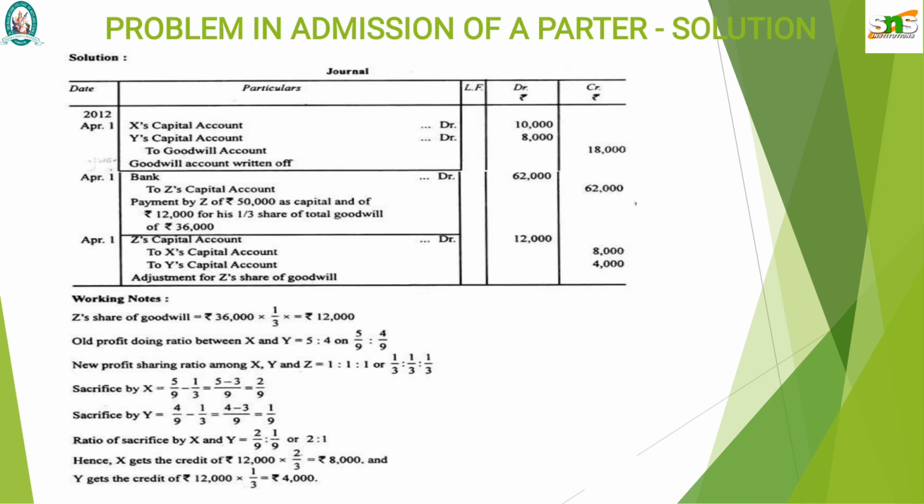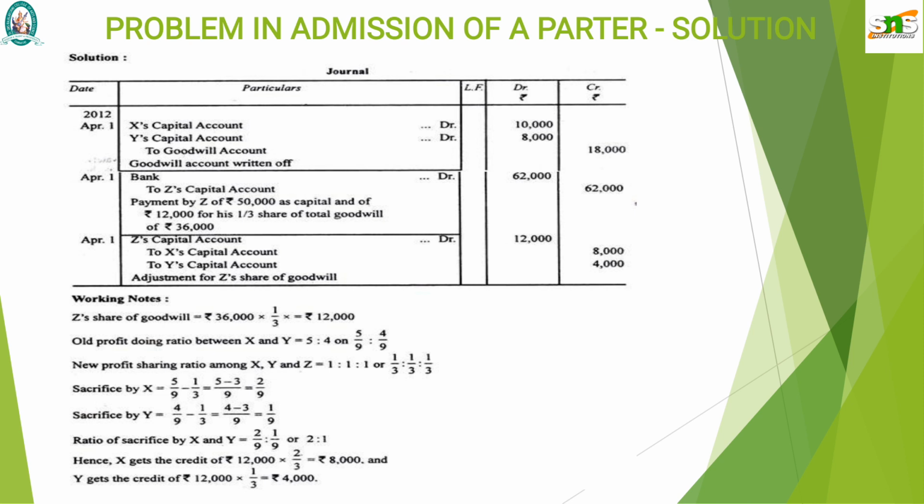Now we are going to see the working notes before going for the journal entries. Z's share of goodwill: at the time of admission the current goodwill is valued at